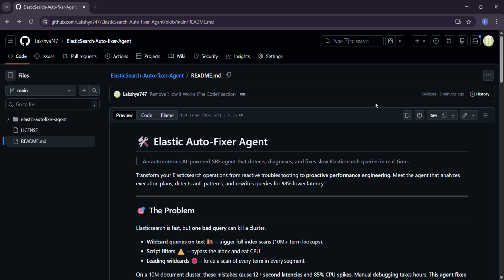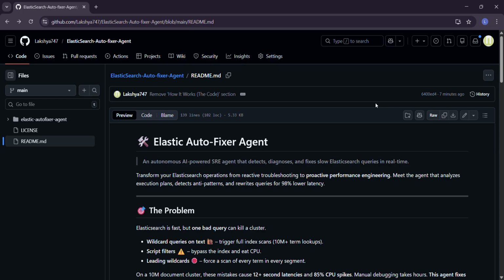Myself Lakshya, and I'm going to introduce you all to our Elastic Auto Fixer agent, which we have made with all love and affection to participate in the Elasticsearch Agent Builder Hackathon. To provide you context, Elasticsearch is definitely the engine behind the world's search, and the problem is it is unforgiving. Not that there is an issue with it, but a single inefficient query can spike CPU to 100%, and that can definitely cause cascading failures, gateway timeouts, and massive cloud bills.